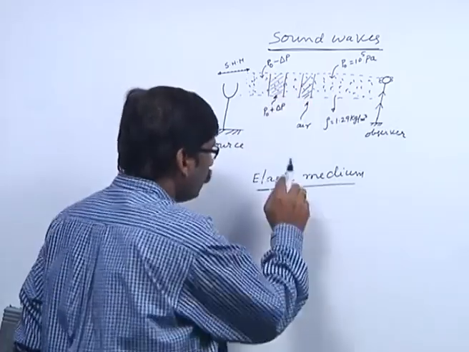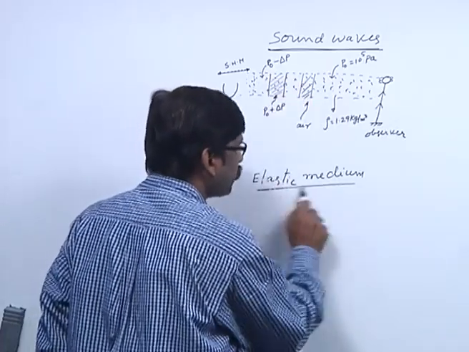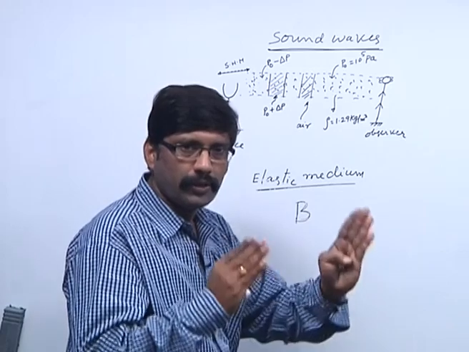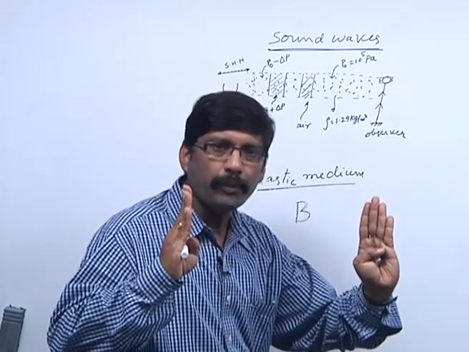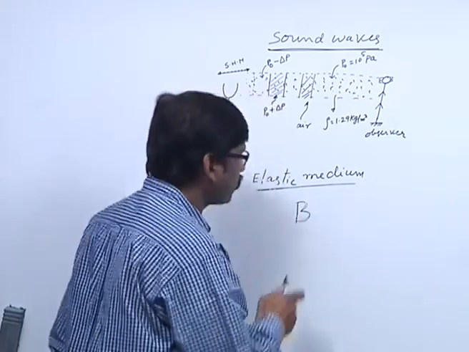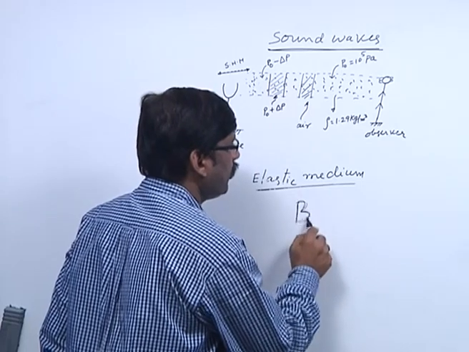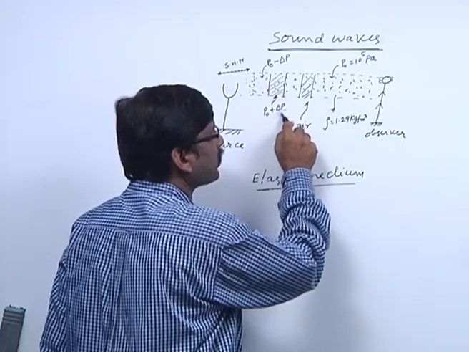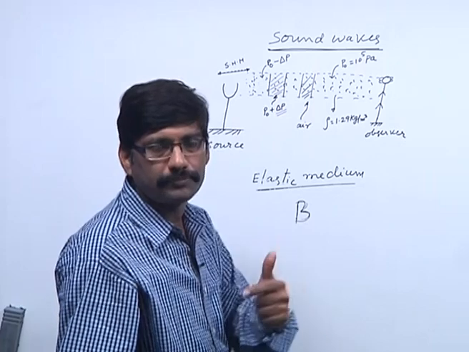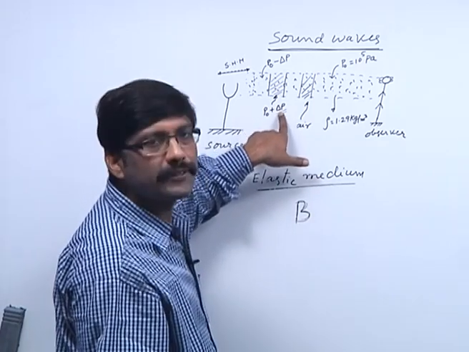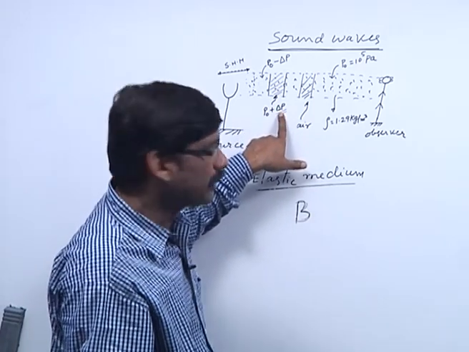Now, since it is an elastic medium, the medium is compressed, that is, there is a bulk stress experienced by the medium. Delta P is the bulk stress experienced by the medium.